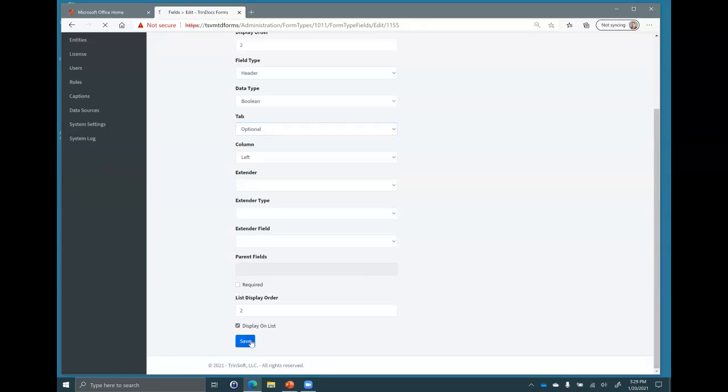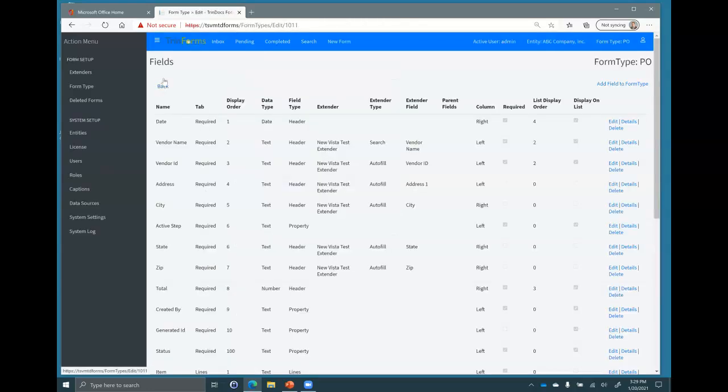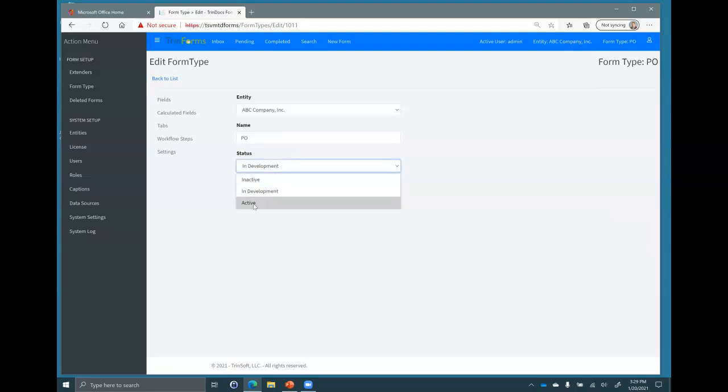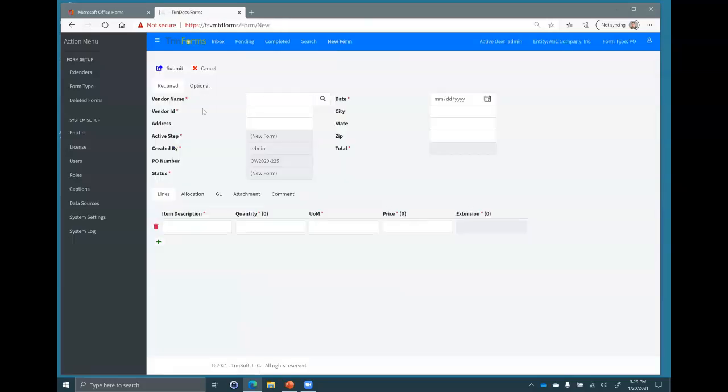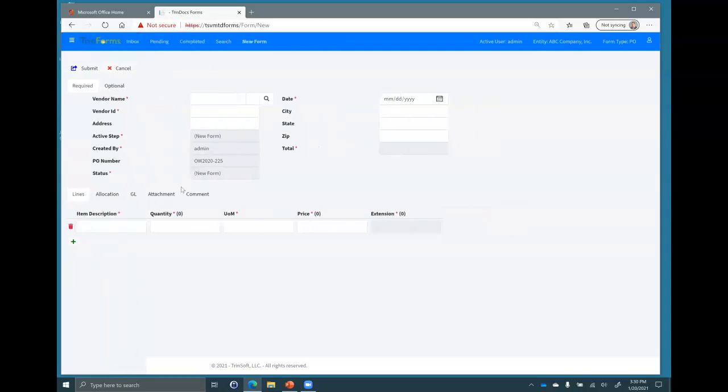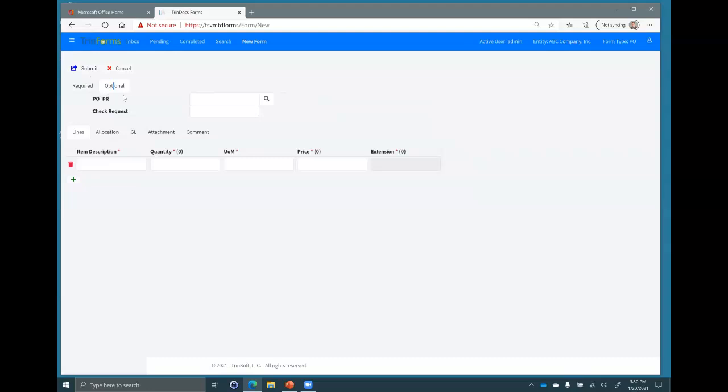I'm going to save it. I'm going to go back to my form settings, and I'm going to save this form and say, put it back into production, go back into my inbox, create a new form, and the check request is gone. Just like that. No programming needed, not a line, no coding needed. You don't need to call your consultants, right? The users, the administrators, the people who manage the process, manage the requisitions, have the authority, have the ability to make those types of changes. Notice on my optional tab now, that field is here.